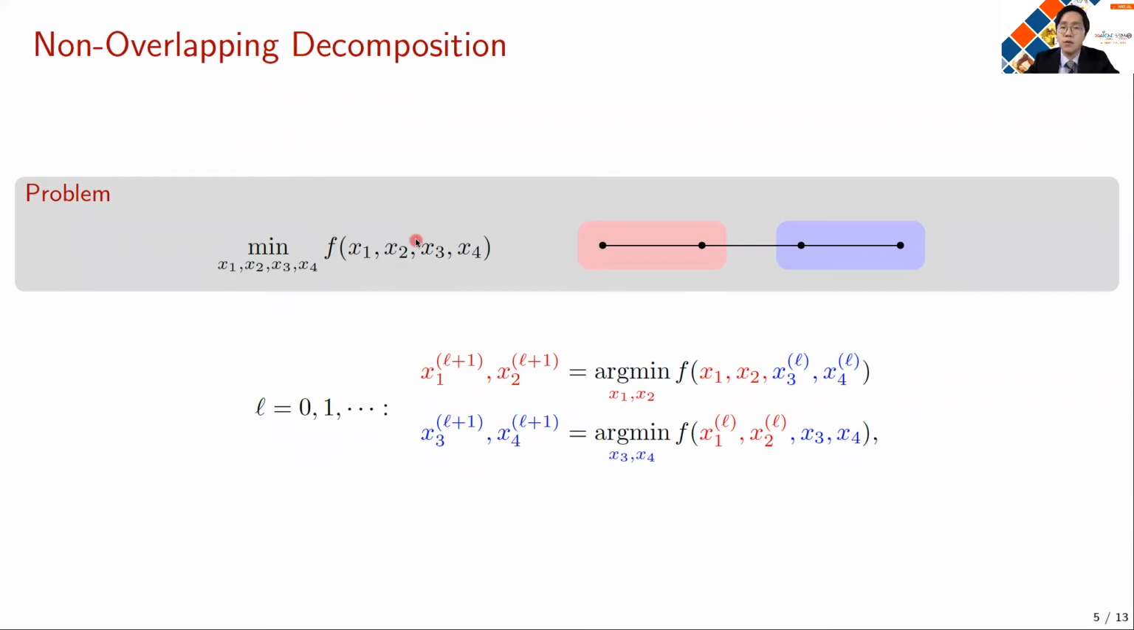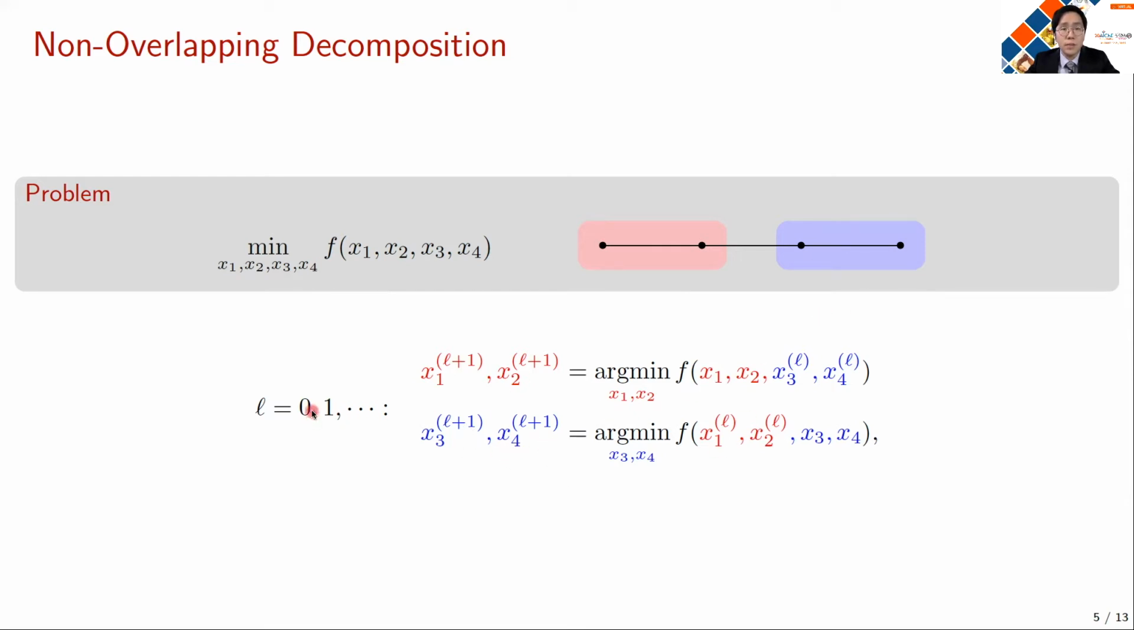To walk you through this algorithm, I'm going to use this 4-variable graph structured optimization problem with the linear graph. To solve this problem in a decomposed manner, we first partition the original graph domain into multiple subdomains. For this example, we set node 1 and 2 to be the red subdomain and 3 and 4 to be the blue subdomain. Based on these constructed subdomains, we are going to define an iterative procedure.